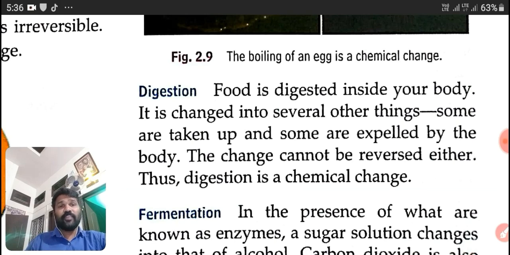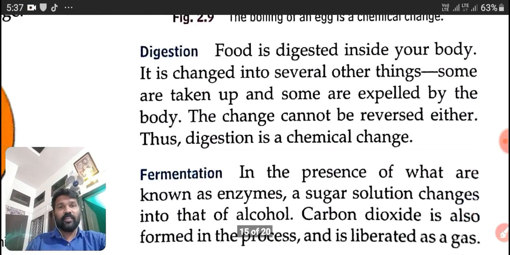It is changed into several other things like protein, the things which we need in our body. Mainly glucose, it will be changed into glucose for respiration. Okay. Can you get back from it again that particular food? No, we cannot. The change cannot be reversed either. Thus, digestion is a chemical change.